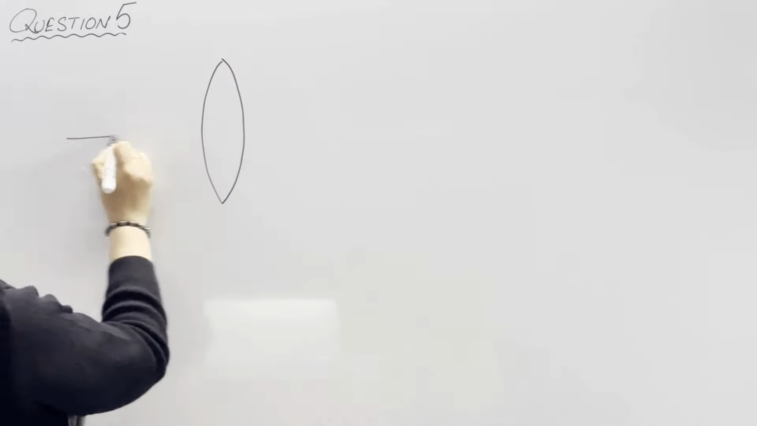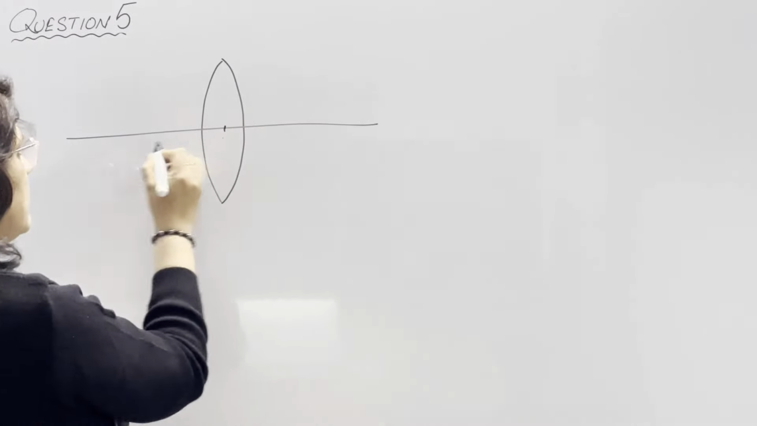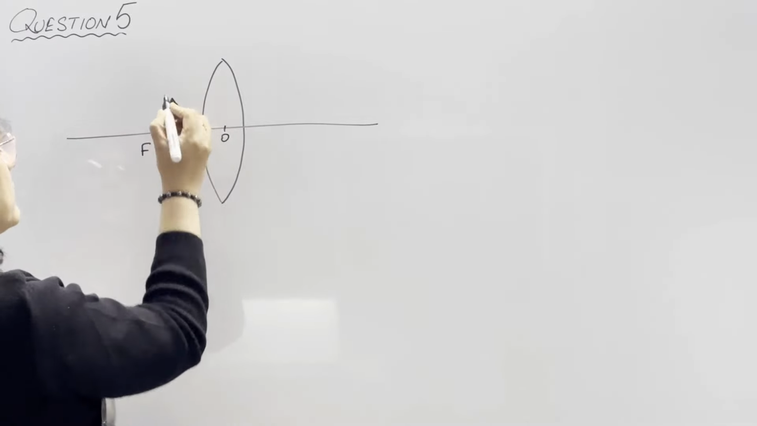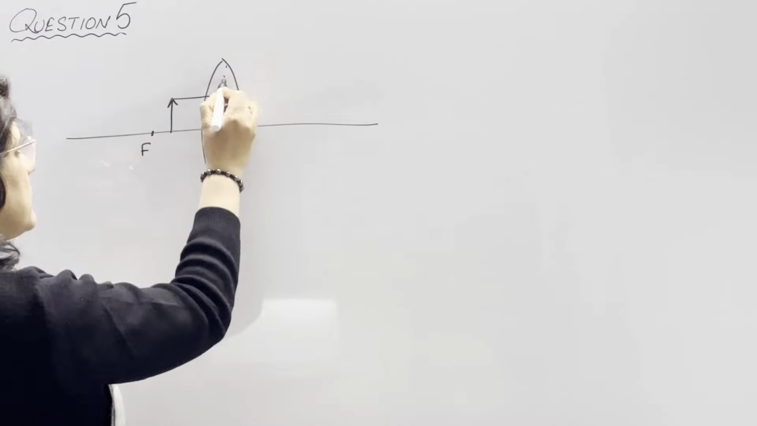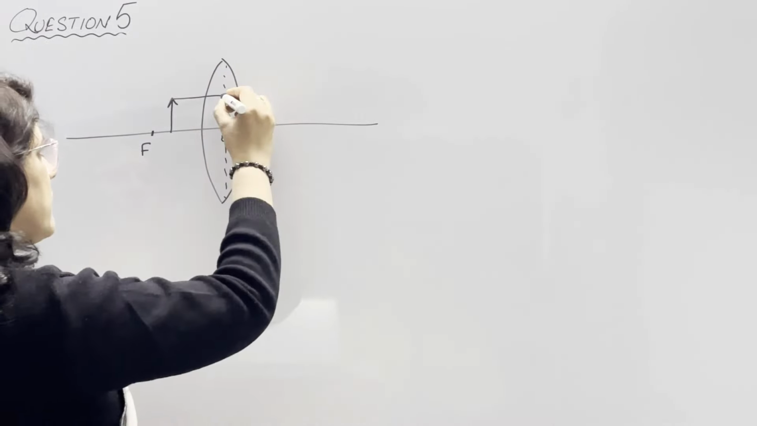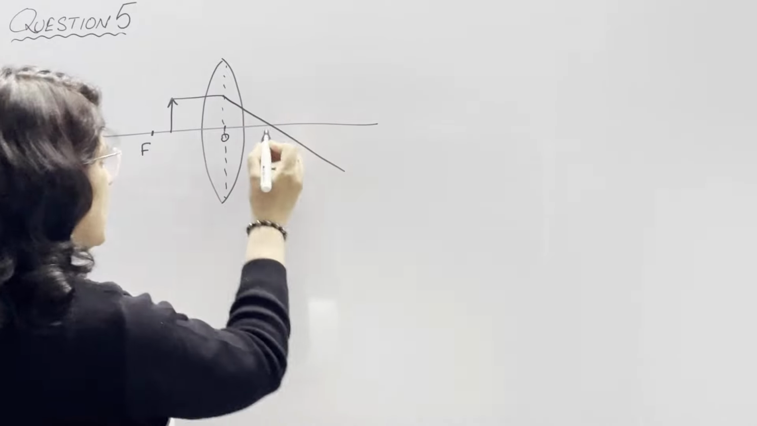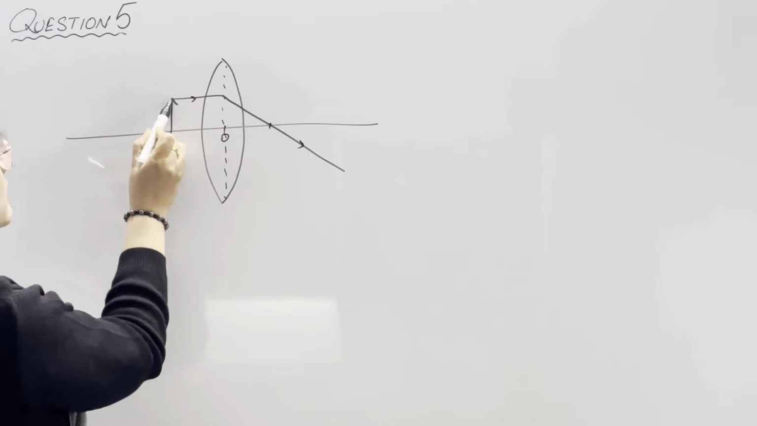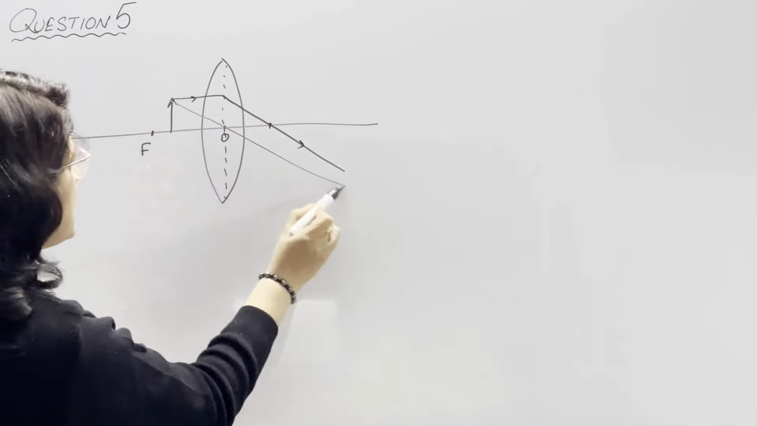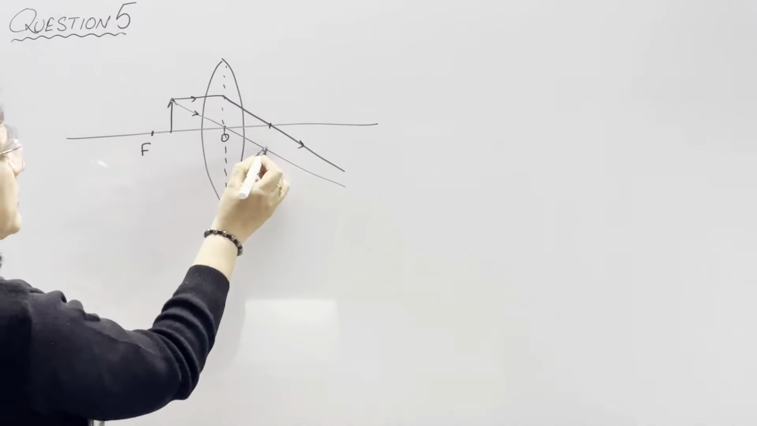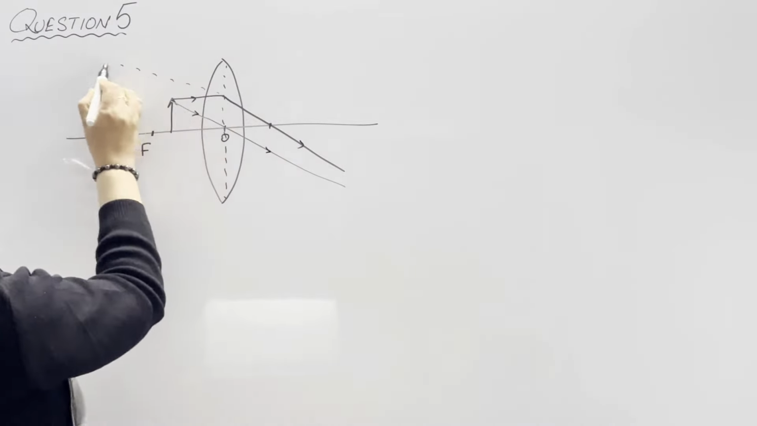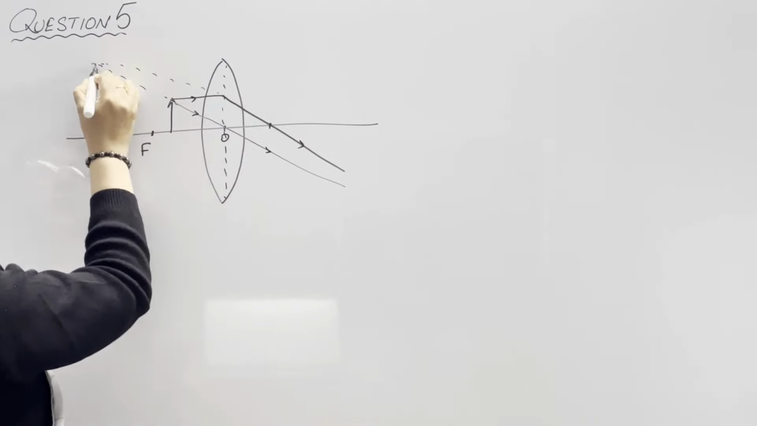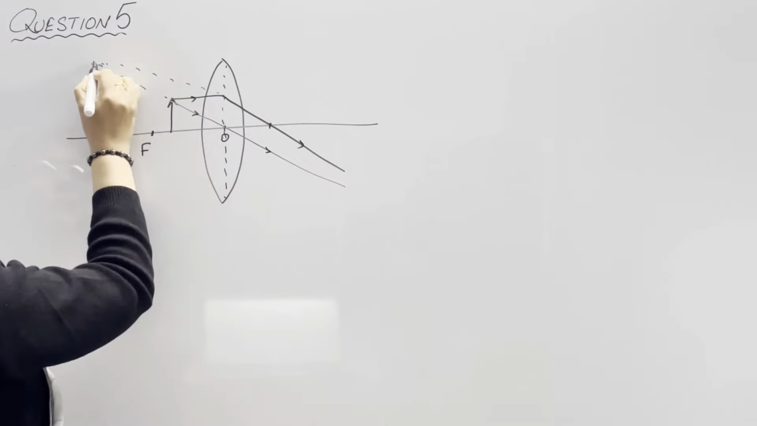Convex lens, the object is in between optical center and focus. This is the object. The ray which is going straight parallel to the principal axis will pass through the second focus of the convex lens, and the ray which is passing from optical center passes undeviated. These rays will not meet, but if we produce them backward, they will meet on this side of the convex lens, and here we will get the virtual image of the object.